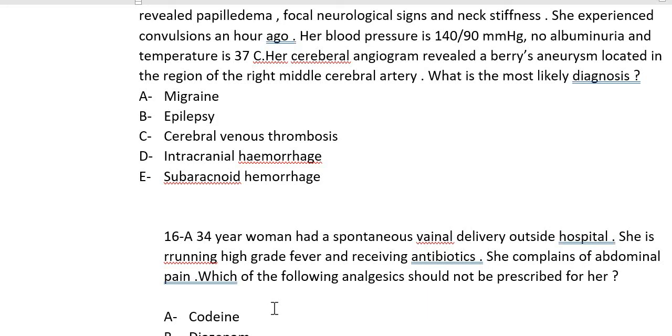Here, there is no place for conservative management. We need to do the surgery, remove the clot, and fix the blood vessel. Here in the question, they say convulsions. It couldn't be epilepsy, because they have tried to confuse you.